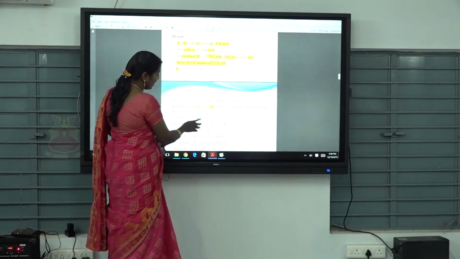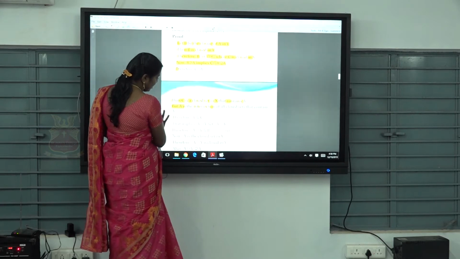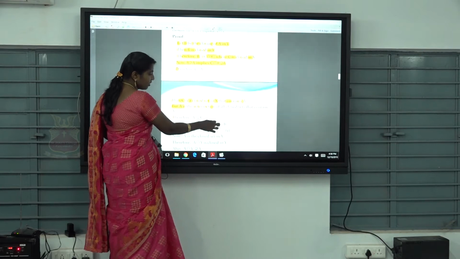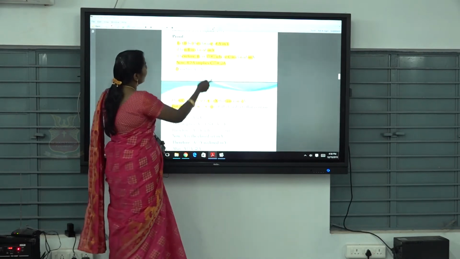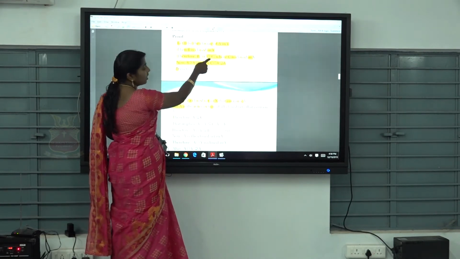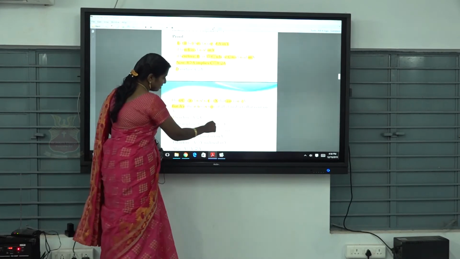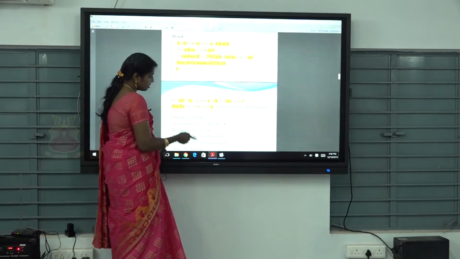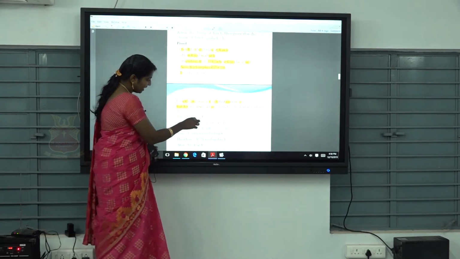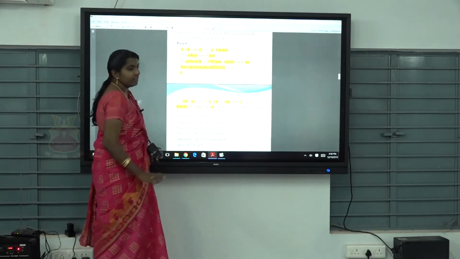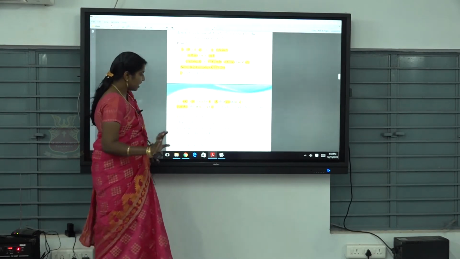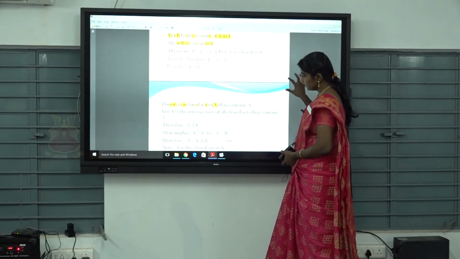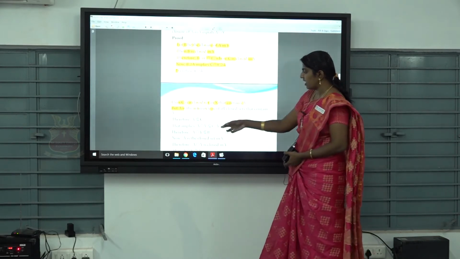Okay. That implies A closure. Now we have to take the intersection on both sides. A closure intersection Y is contained in C closure intersection Y. Already we have taken B equal to C intersection Y, isn't it? So we put the letter B for C intersection Y. So what will we get? A closure intersection Y is contained in B. Take that as equation number 1. Now we have to prove the other inclusion.